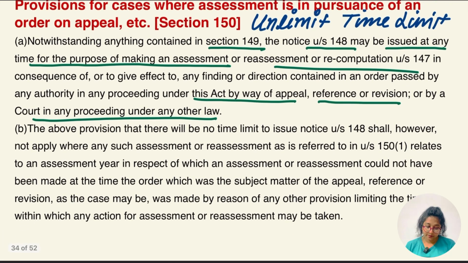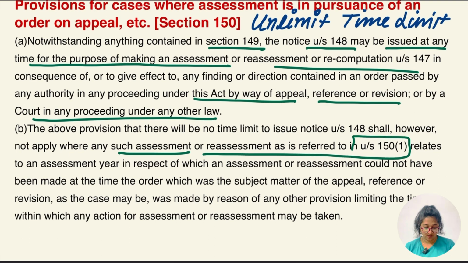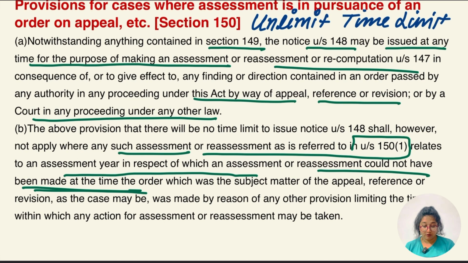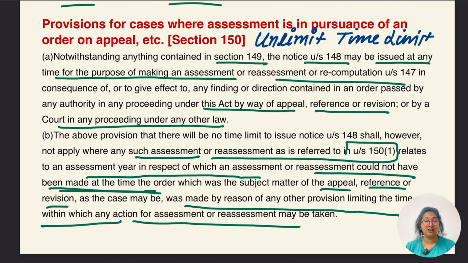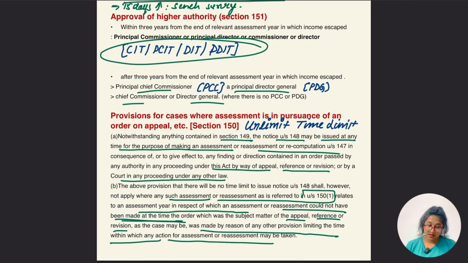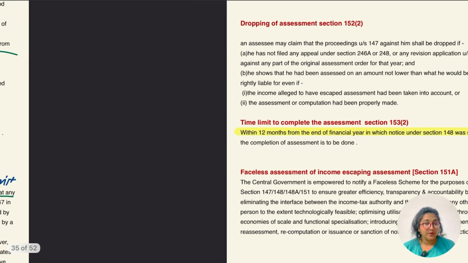Okay, and the above provision that there will be no time limit under section 148 shall however not apply where any such assessment or reassessment under section 150 subsection 1 relates to the assessment year in respect of which assessment or reassessment could not have been made at the time the order which was the subject matter of appeal, reference or revision, as the case may be, was made by reason of any other provision limiting the time within which any action for the assessment or reassessment has taken place. Okay, so these are the two cases where the unlimited time period is given.